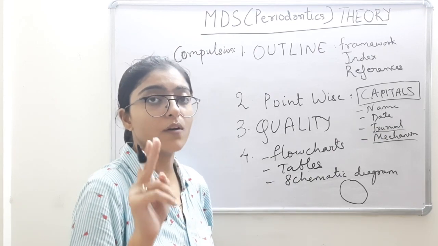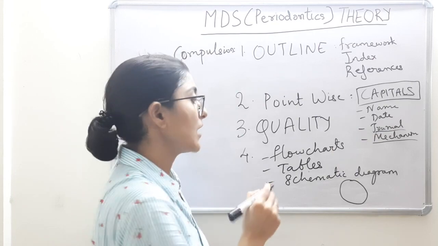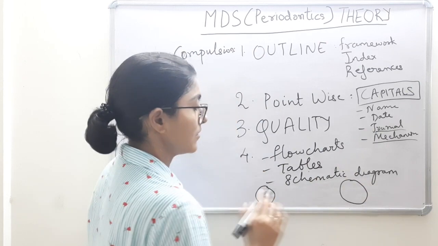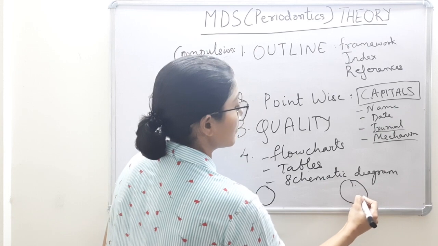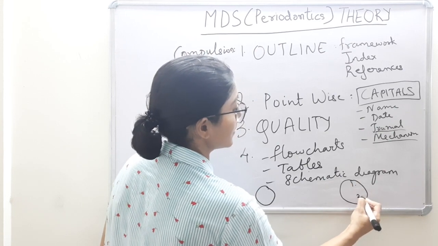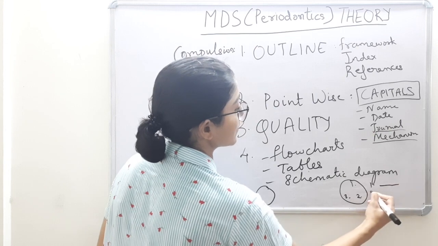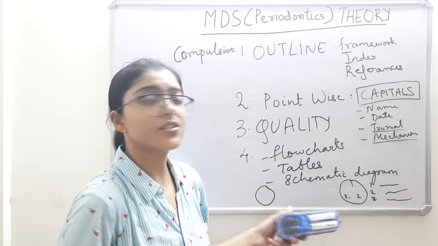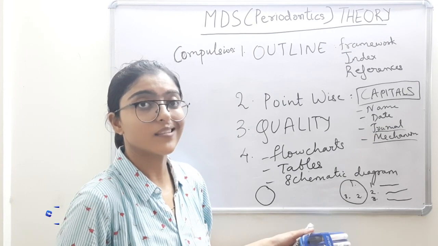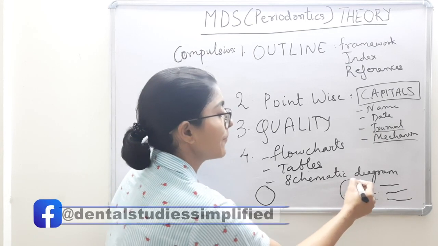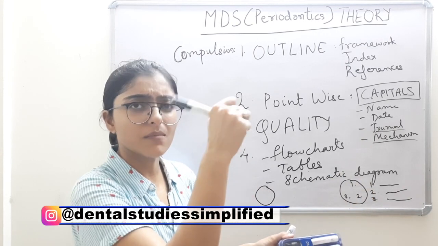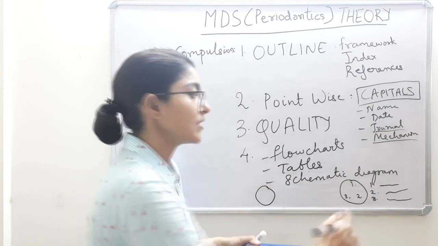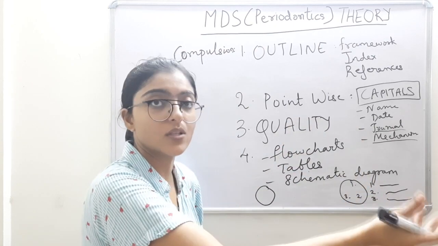Now there are two manners of labeling the diagram, but I will tell you which one you should follow. There is one method. Let's say you draw this schematic diagram, and the one method is you will mark them as this is number 1, 2, 3, and then you will write here 1 denotes so and so, 2 denotes so and so, 3. You see those standard journal articles, their legends are like this. Clear? They will write some abbreviations here, some keywords or some alphabets, and then in the legend, in the titles, captions, they will mention, this stands for this, this stands for this.